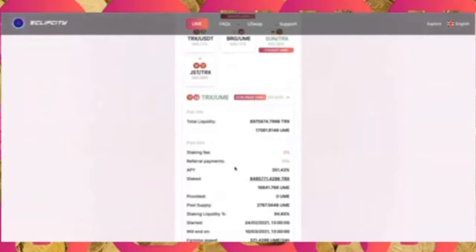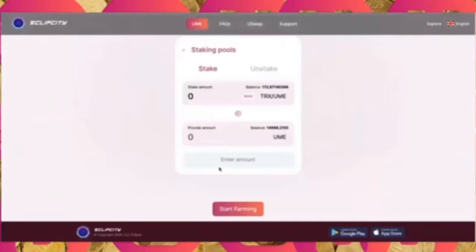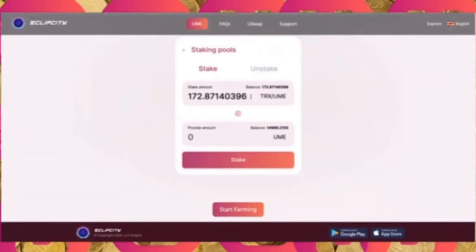TRX UME, going down to stake. As we can see, now we have the pool tokens. We just need to refresh the site sometimes. 172.87. Now, if I want to stake this, I click on max, and then I click on stake. Once that's done, the 172.87 pool tokens are now in the farming contract of TRX UME, farming me more UME every single day.